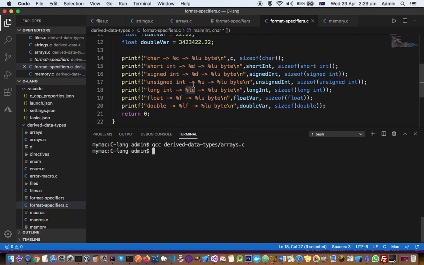If you are using unsigned int, you have to use %u. If you are using a long int, you have to use %ld, and that is the example that we saw earlier. If your variable is of type float, you have to use %f. And if you are using double, then you have to use %lf. That is a long float.